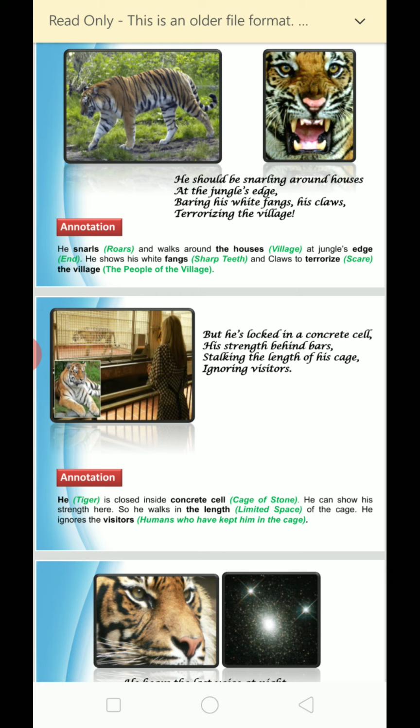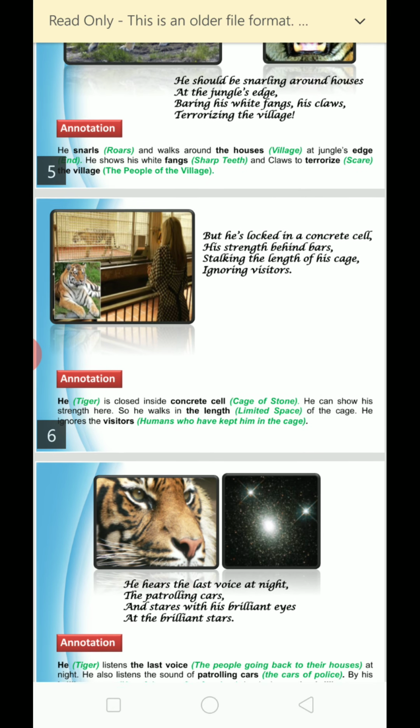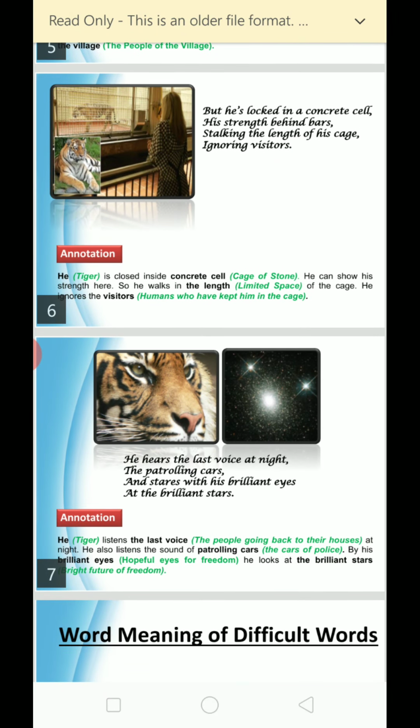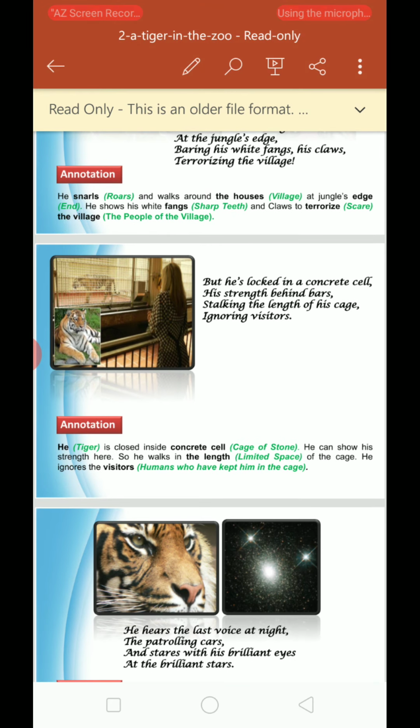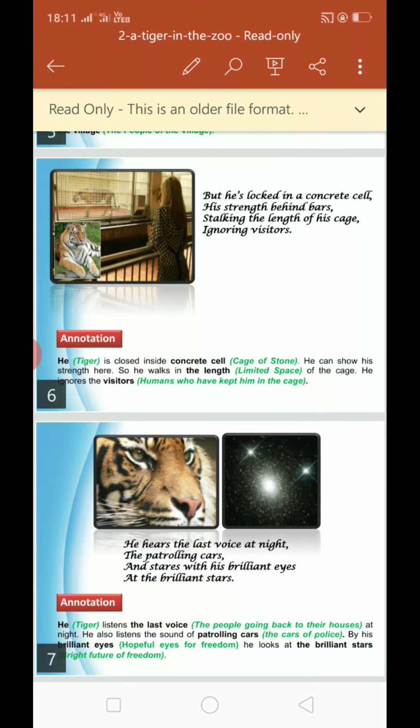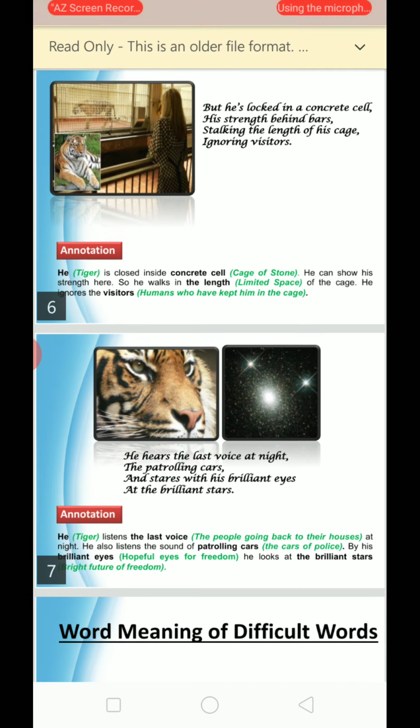As you can see here in the picture, okay, the tiger should be there in the forest. Okay, he should be showing his white teeth and his claws. And for what? Means what the tiger should be bearing his teeth and fangs and claws, he should be terrorizing the village people. Now look at here the next extract. As you can see here, but he is locked in a concrete cell, his strength behind bars.